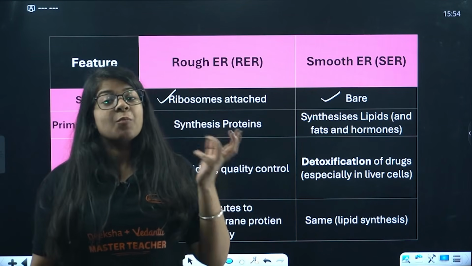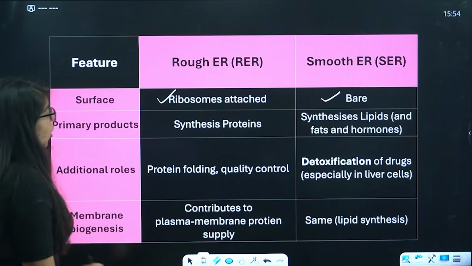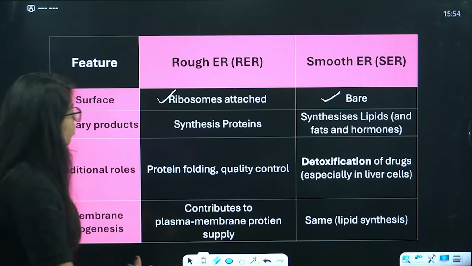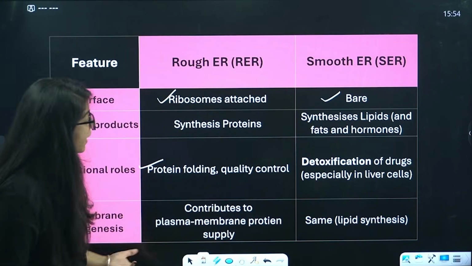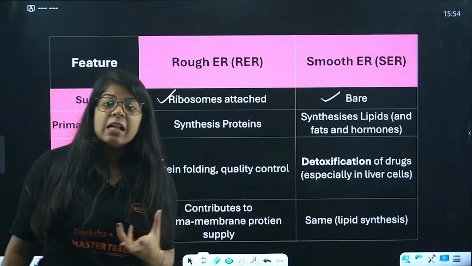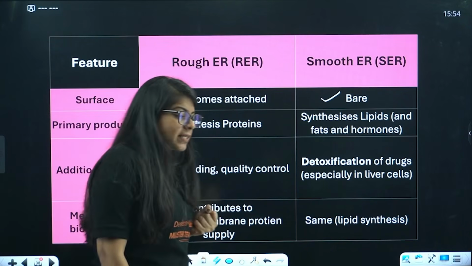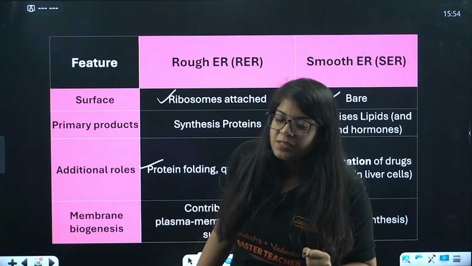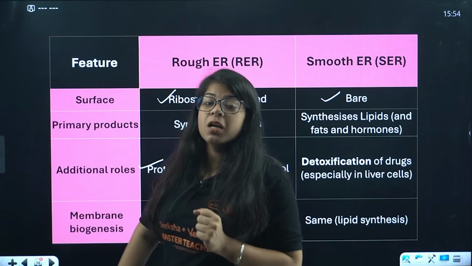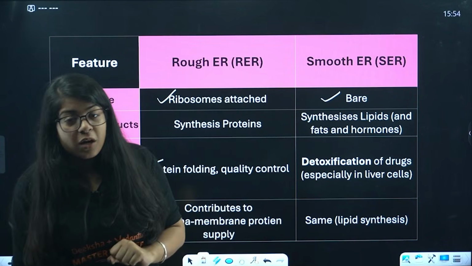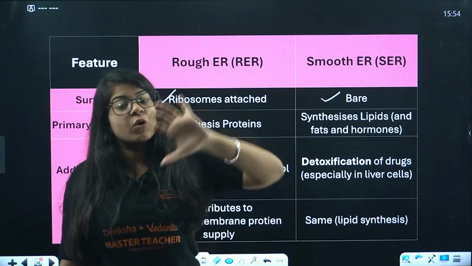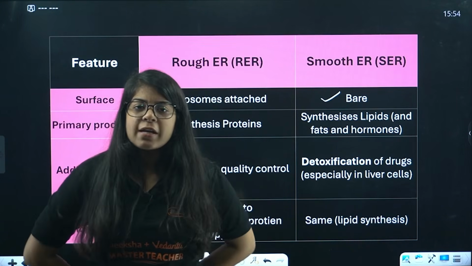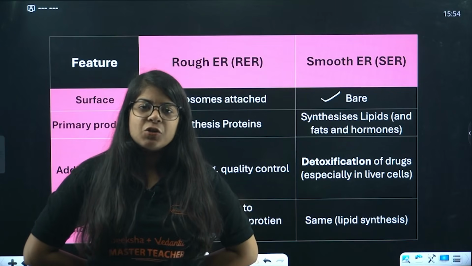They produce protein. Now, what are the additional roles? Protein folding and quality control. Just like some bad humans do drugs, if something bad enters the cell and is going toward the nucleus to attack it, then the ribosomes are like, hey, where are you going?